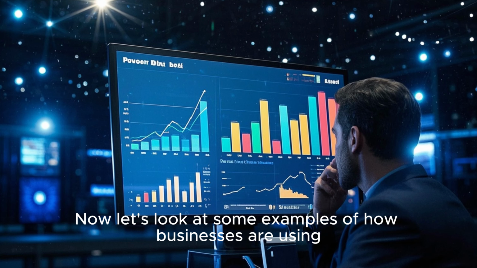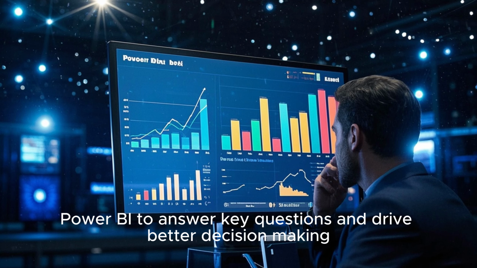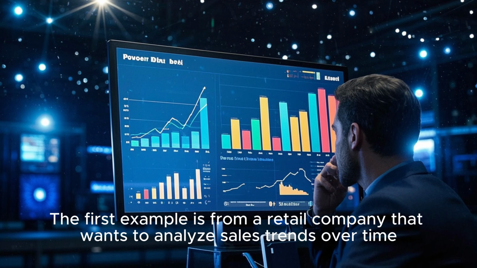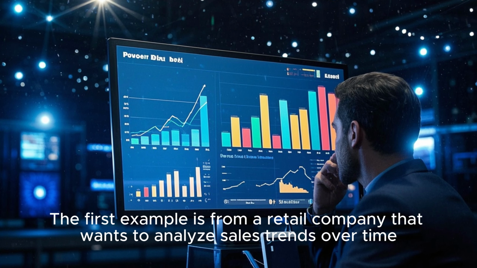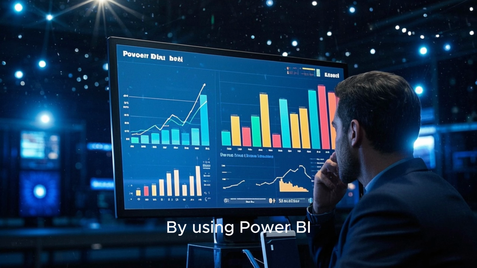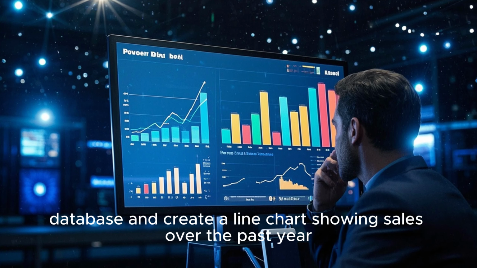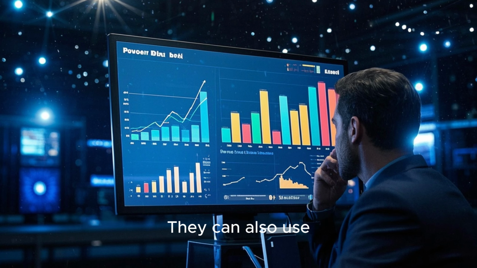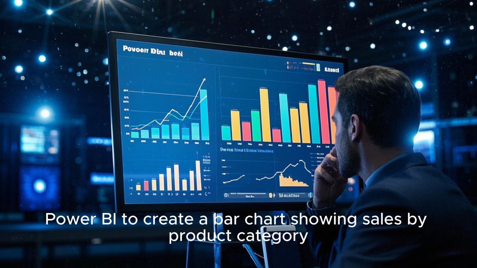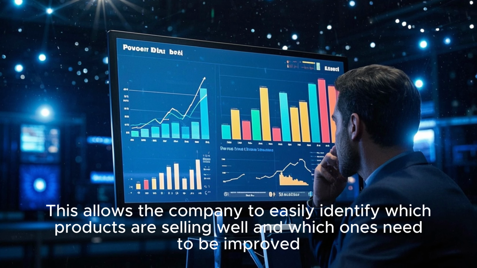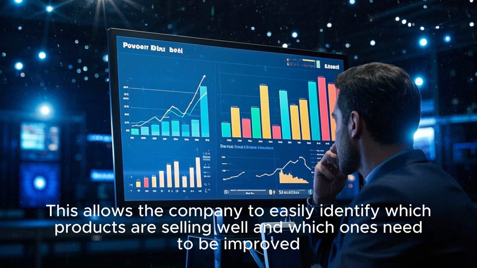Now let's look at some examples of how businesses are using Power BI to answer key questions and drive better decision making. The first example is from a retail company that wants to analyze sales trends over time. By using Power BI, the company can connect to their sales database and create a line chart showing sales over the past year. They can also use Power BI to create a bar chart showing sales by product category. This allows the company to easily identify which products are selling well and which ones need to be improved.